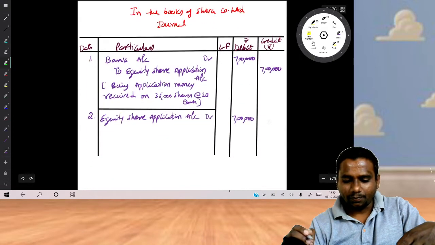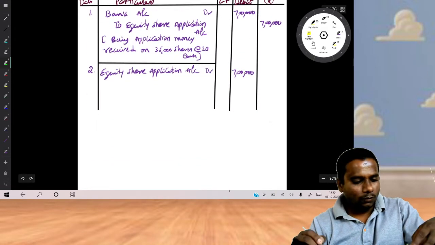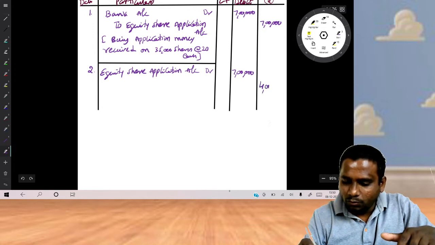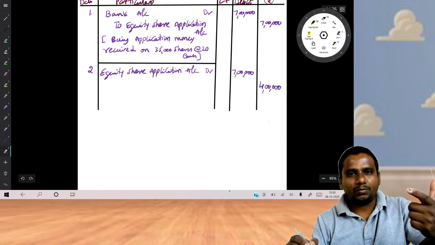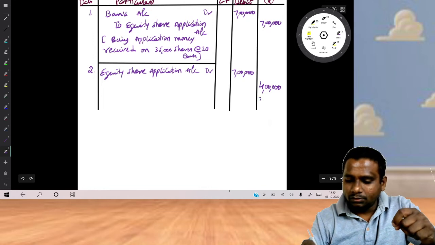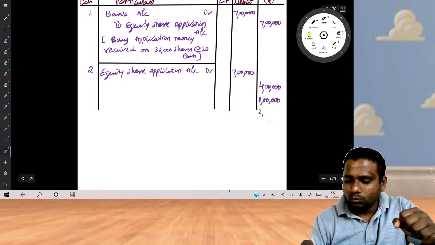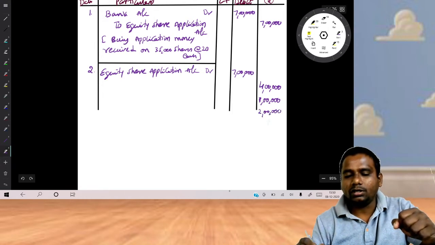Now look, out of 7 lakhs, 4 lakhs you are transferring to share capital. 1 lakh you are adjusting against allotment. 2 lakhs you are refunding.